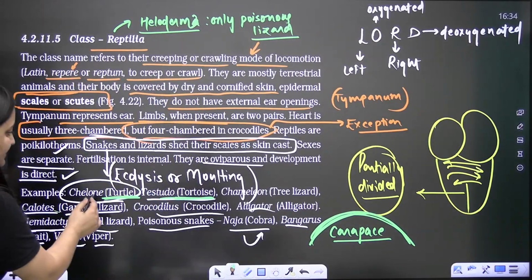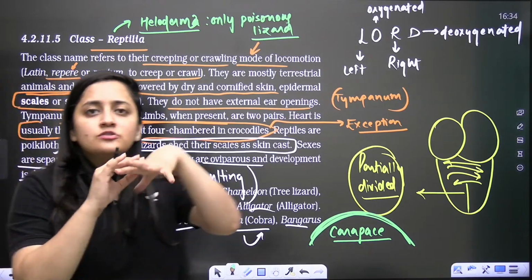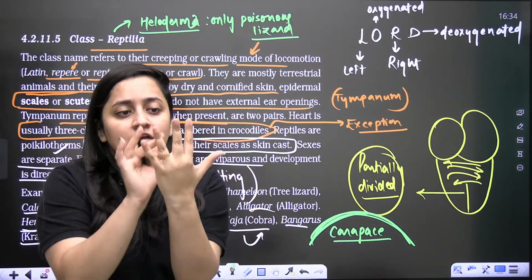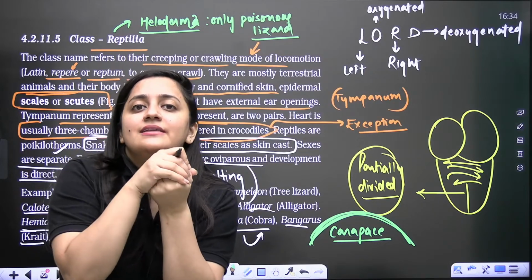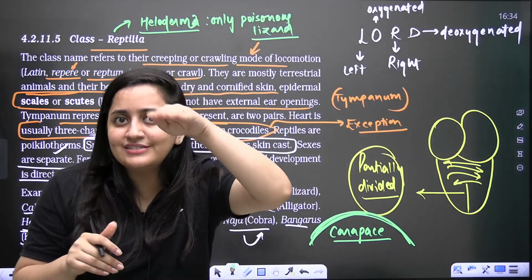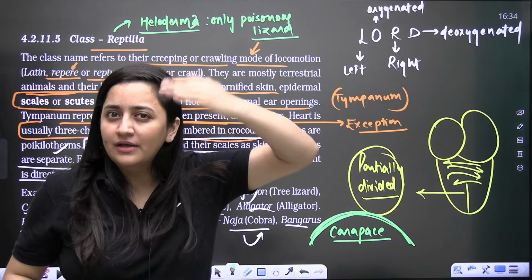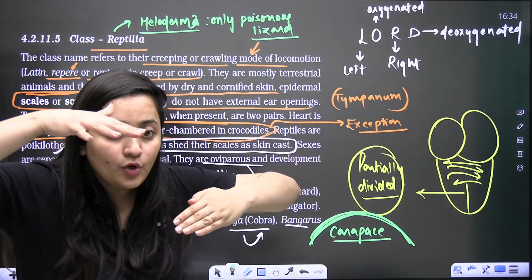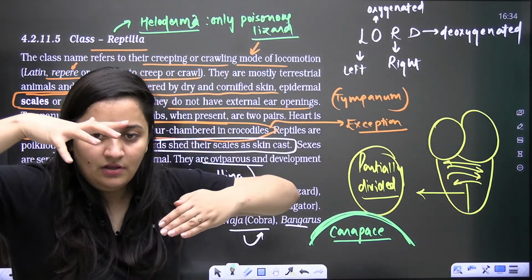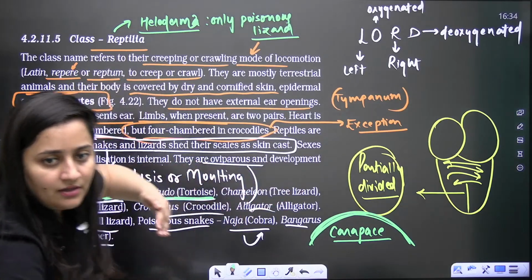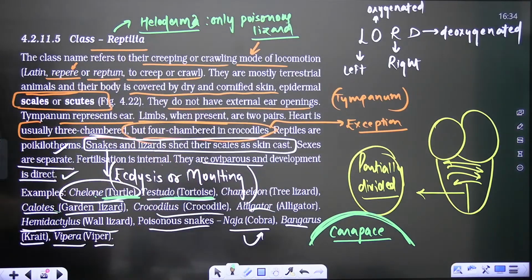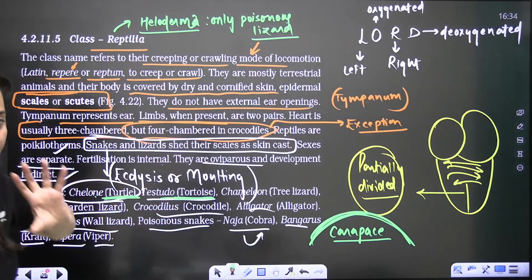And do you know the difference between this turtle and tortoise? In the case of turtle, because they are aquatic, you will see that the digits are fused. There is no gap in between. But in tortoise, there will be a gap in between. Clear, bache? So ultimately, this is what you need to remember.